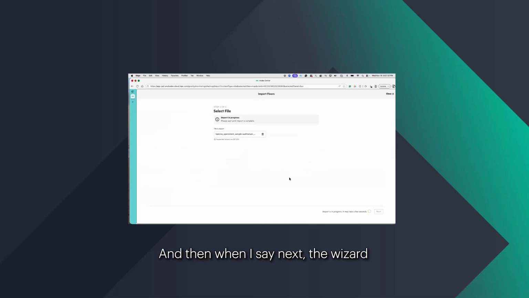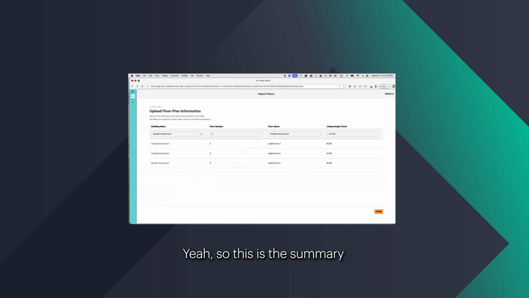And then when I say next, the wizard takes us to step 2. It should be coming up in just a second. Yeah, so this is the summary that shows up in the second step. There are about 4 floors here that we are bringing in from Hamina, and these are the names of the floors itself. Hamina also does not have a building name, so the project name is what we use as the building name.